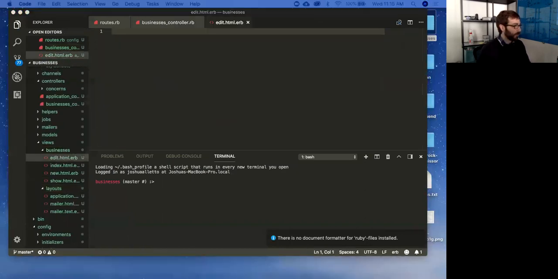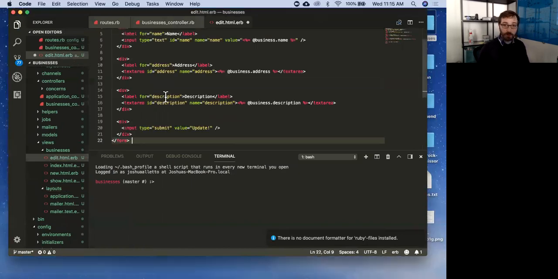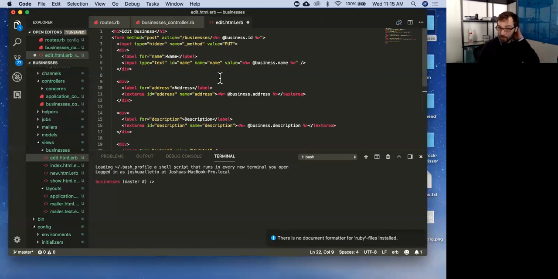I'll put this huge block of text in here. Cool. What is this? Let's talk about this real quick. So we have a form, and there's two things to note in here. A form by default makes a post request, or a form, I think, can only make a post request. And so I think did John cover this yesterday, where we are hiding our put down here? If he didn't, I guess I'm covering it right now. The form can only make the post request, right?